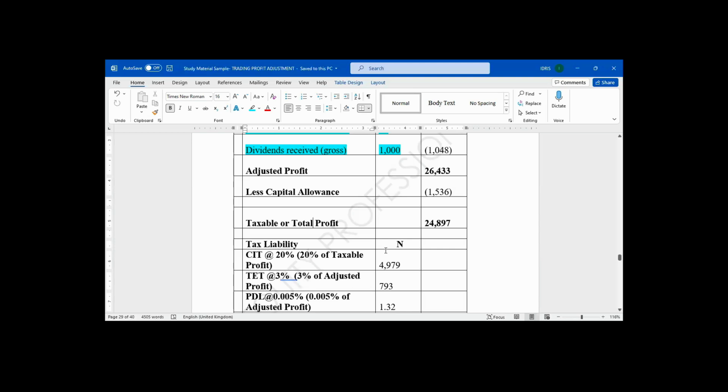That means 20% of 24,897,000. It will give you 4,979,000.